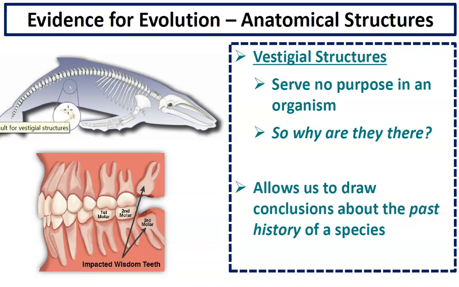Another example of a vestigial structure is your appendix. Your appendix has no purpose, but scientists believe that maybe in the past, our ancestors needed that appendix to help digest the food that we used to eat.